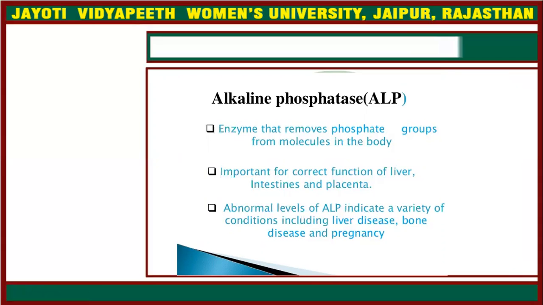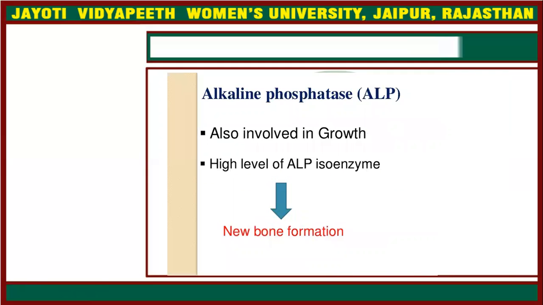But what happens when there is an abnormal level of alkaline phosphatase? It will indicate a variety of conditions including liver disease, bone disease, and pregnancy. So alkaline phosphatase is very important for us.